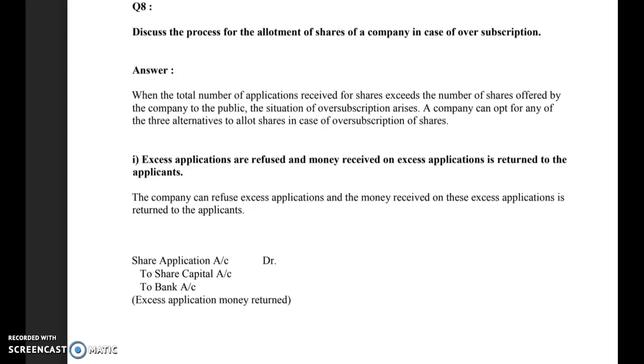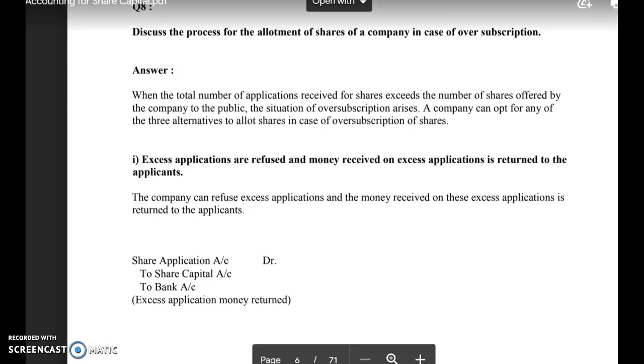The next entry will be share application account debit to share capital, with the amount actually required on the issued shares, and to bank account, meaning the refund of the money of the surplus applicants. This way the first option is exercised by the companies.